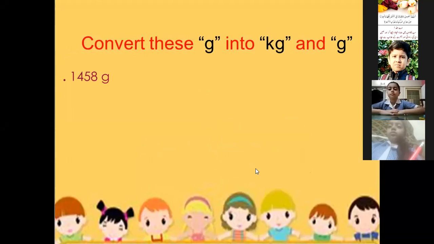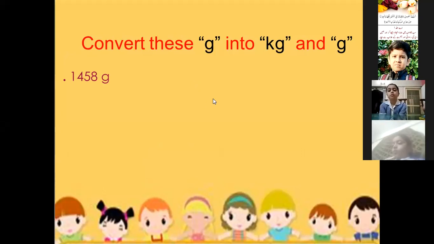Now here they say convert these gram into kilogram and gram. Now the question is in gram and we want the answer in kilogram and gram. So what we will do here, 1458 gram. Now the question is in gram and we want the answer in kilogram and gram. So first of all we will write the standard.